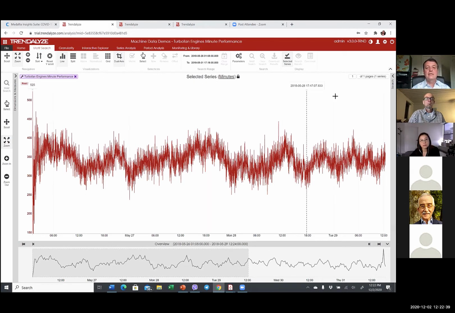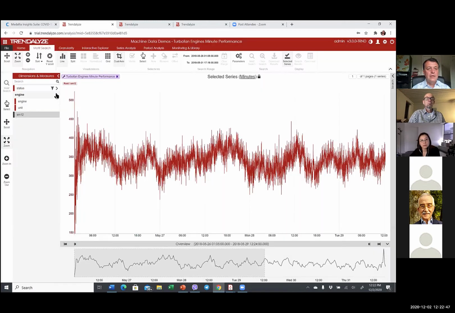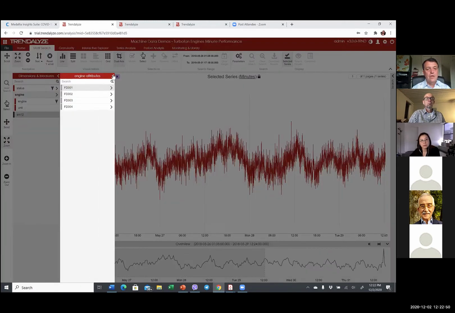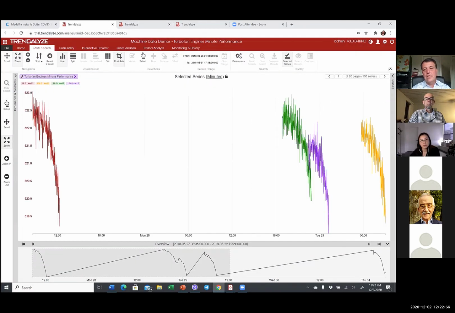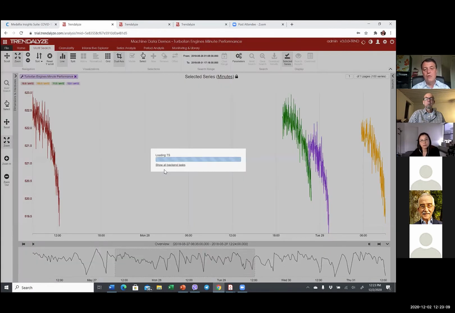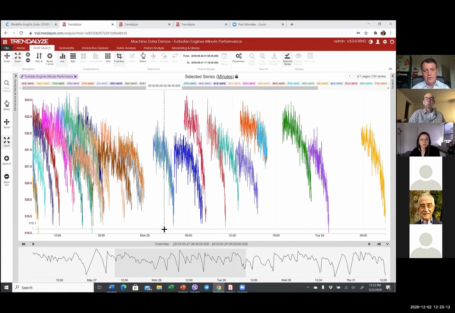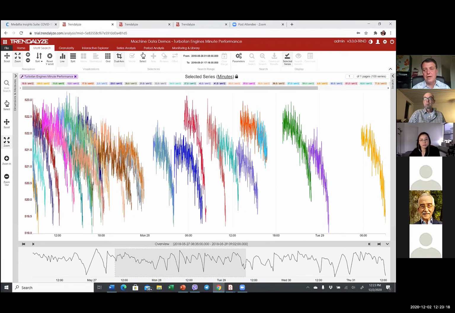In this case, this is engine data. It has several engine types, so let me focus on one engine type, and we'll show all the engines on the screen. What you're seeing now is 100 time series. That means one time series per engine, so we have 100 units of engines within this type of engine. Now let's show all of them on the screen. We can't fit them; we're fitting only this small portion. And you can see this kind of compressed time series of engines starting and ending.